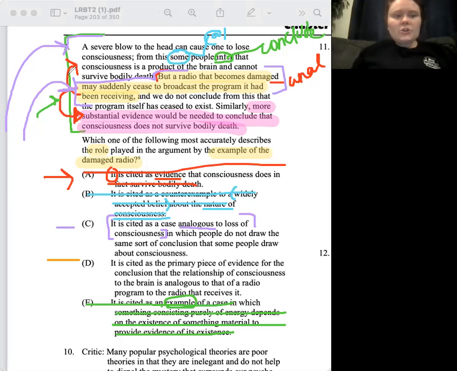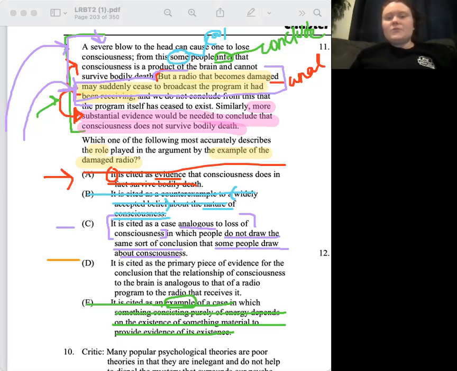So why are you doing it with a person? So what C is saying is it is cited as a case analogous to loss of consciousness in which people do not draw the same sort of conclusion some people draw about consciousness, right? We're using an example where our conclusion is different than what you think it is up here. All right, so let's look at D though.